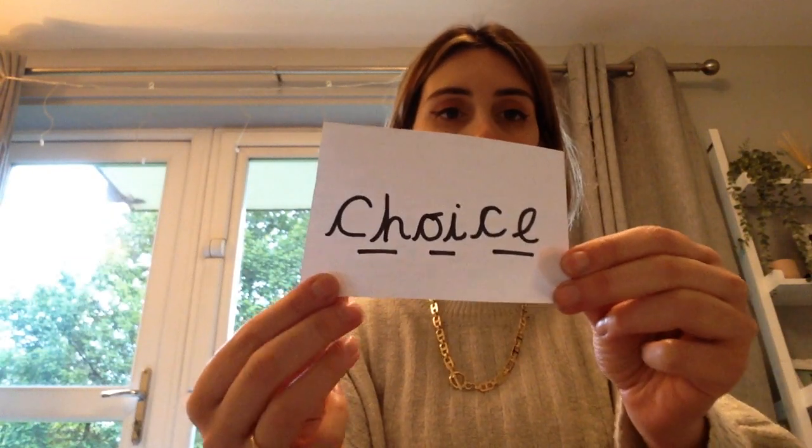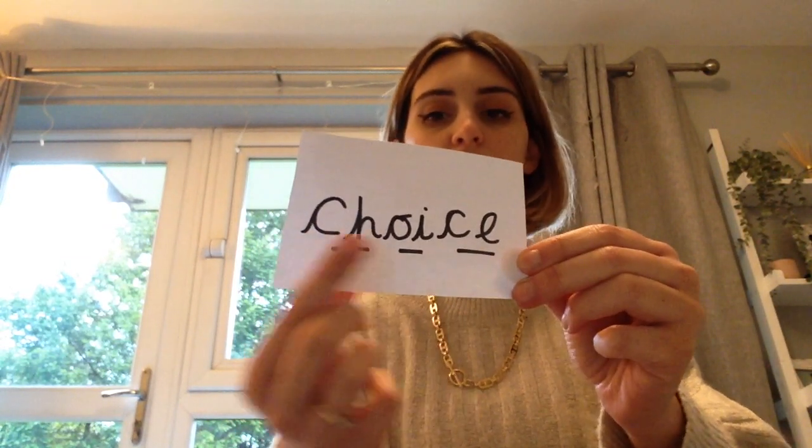First one. V, oi, s. Voice. Well done. Next one. Ch, oi, s.